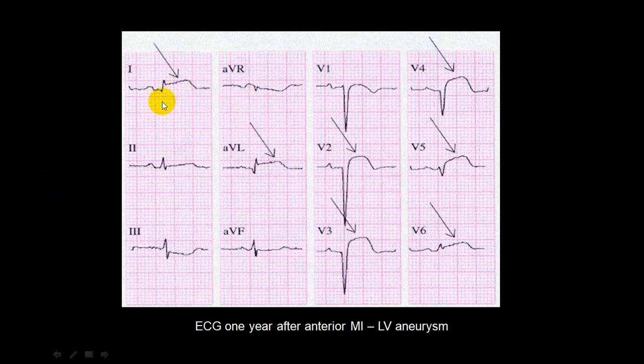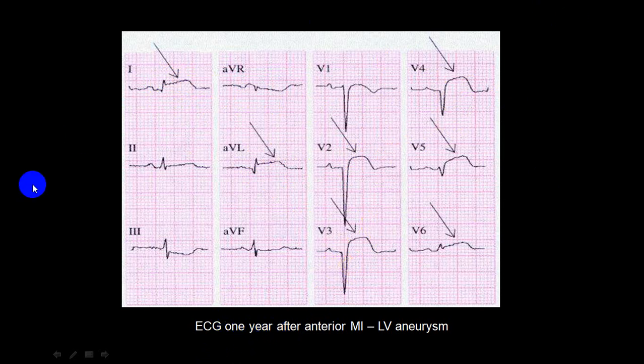You can see here in lead 1 there is an ST elevation, and in lead aVL ST elevation. Look at this, there is a deep Q wave, ST elevation with T wave inversion still persistent. This is not acute. This person had an infarct 1 year back, and even after 1 year this is persistent.